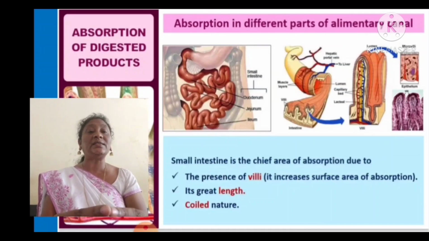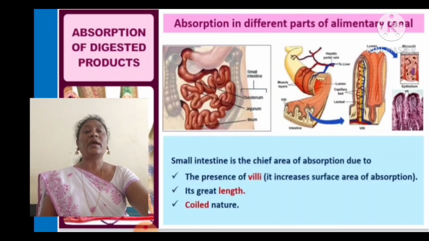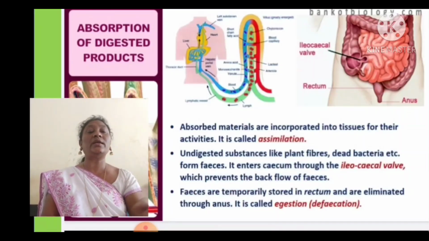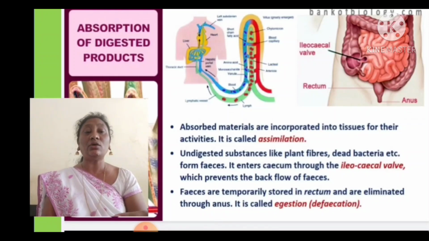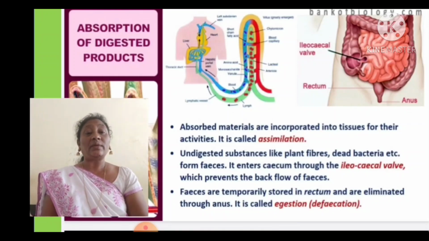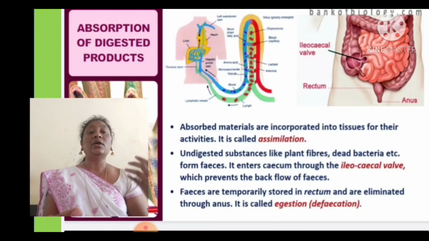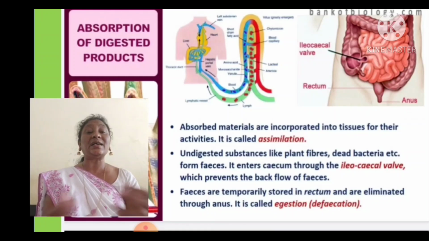The small intestine is the chief area of absorption due to the presence of villi, which increase the surface area of absorption. It also has great length and a coiled nature. Absorbed materials are incorporated into the tissues for their activity. After absorption, the absorbed materials are incorporated into all the tissues. This activity we call assimilation.